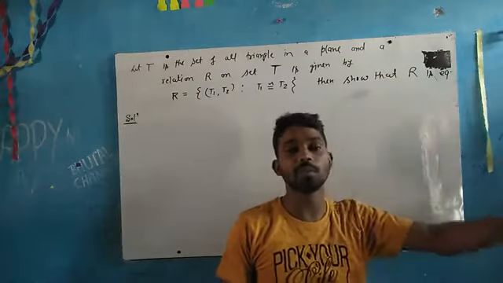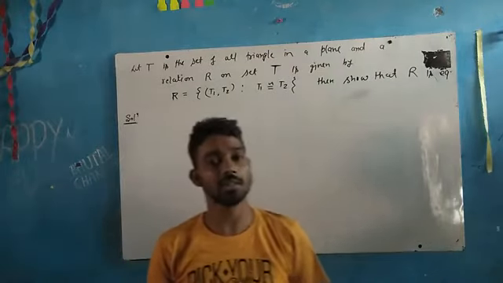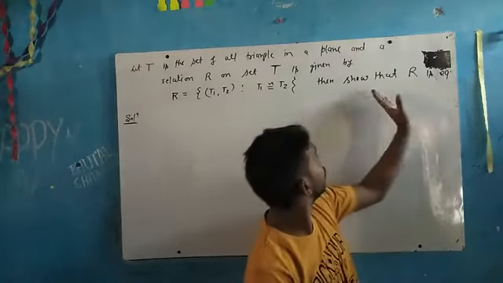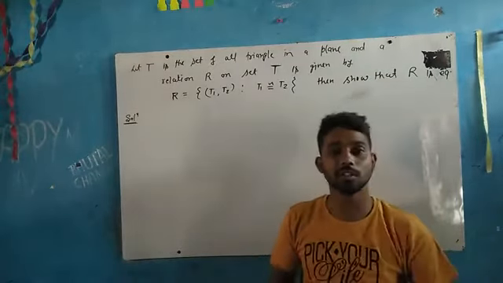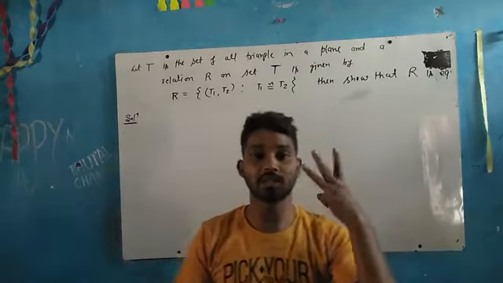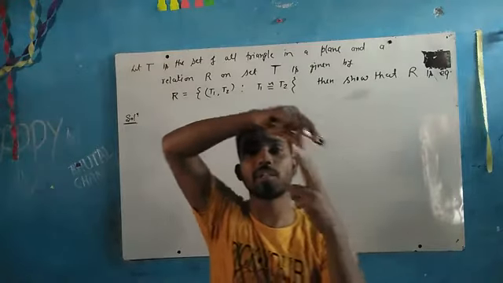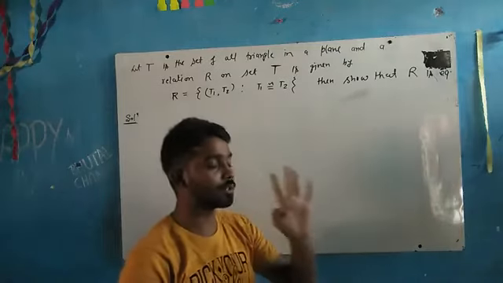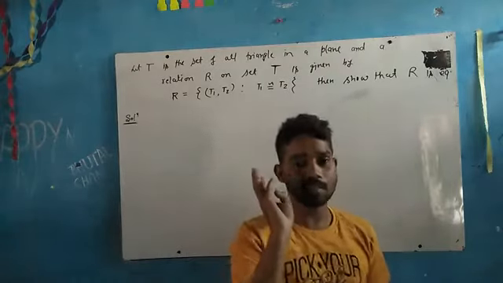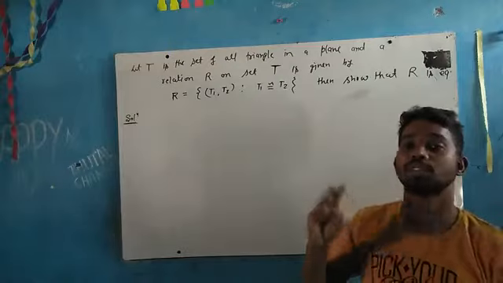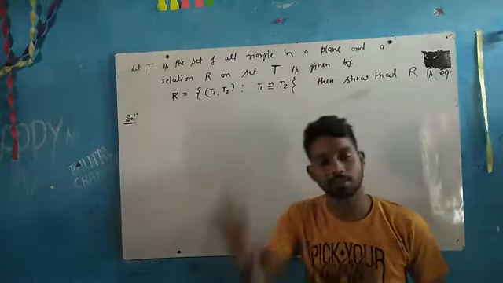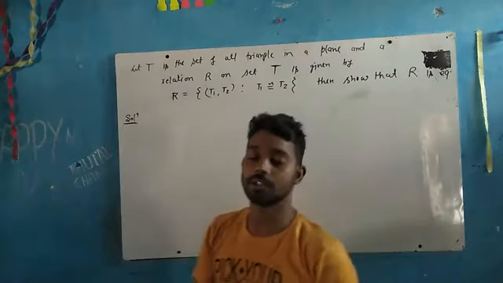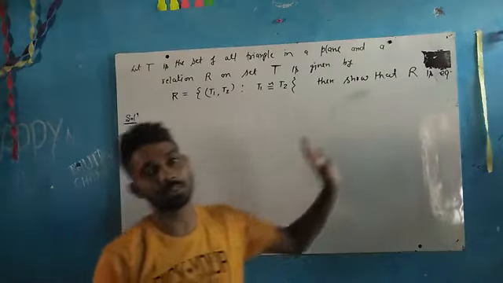What we have to prove? This relation R is an equivalence relation. Clear? So this is a concept that you know very well. To prove R is an equivalence relation, we need to prove three things. First, reflexivity. Second, symmetricity. Third, transitivity. First we will show that this relation R is reflexive, then symmetric, then transitive, and after that we will write: since the given relation is reflexive, symmetric and transitive, hence it is the equivalence relation.